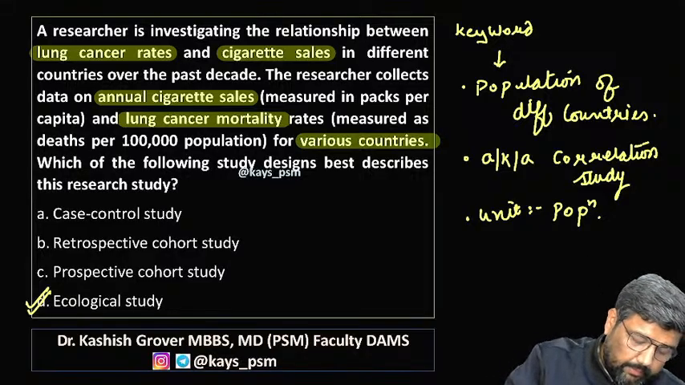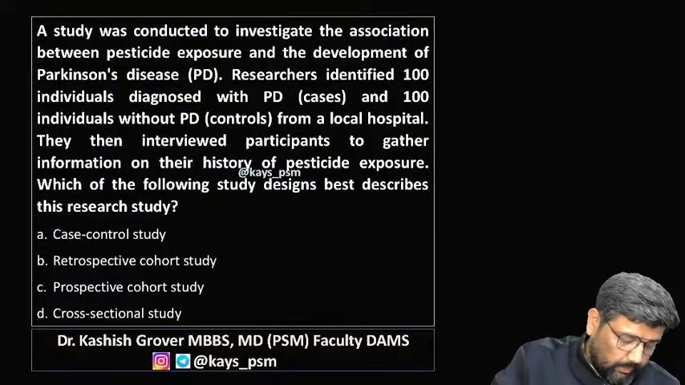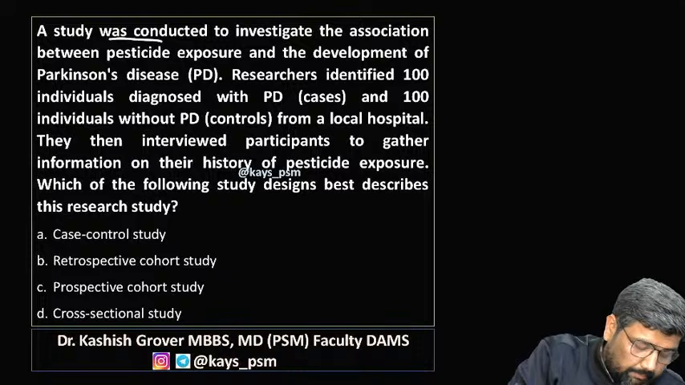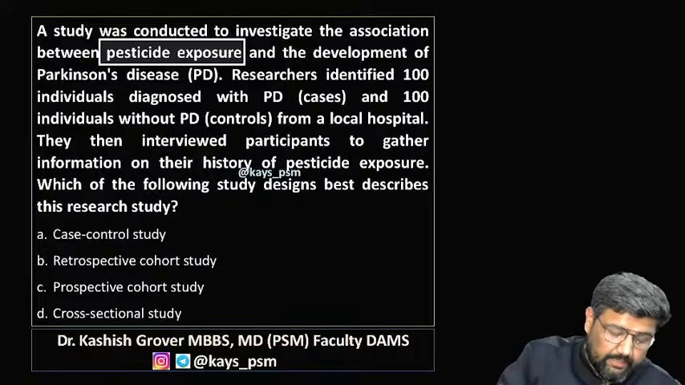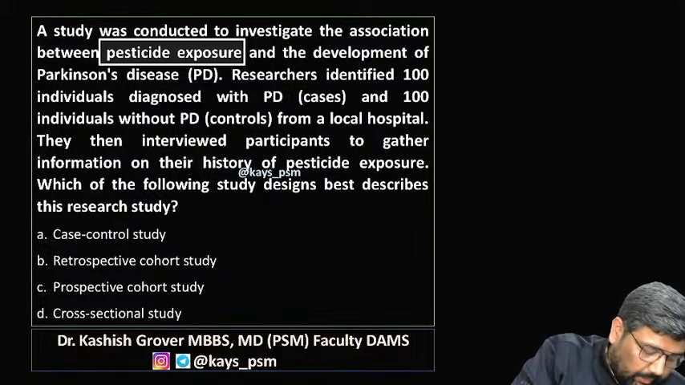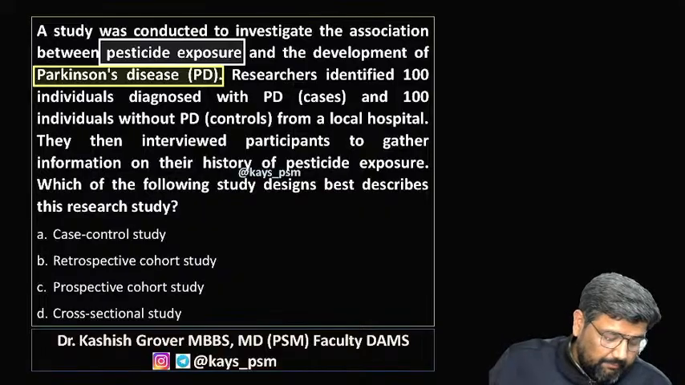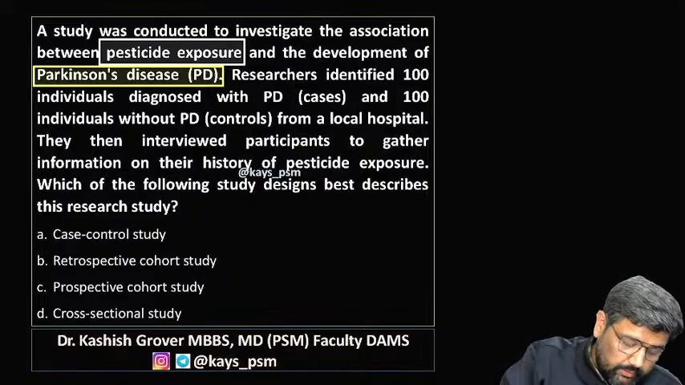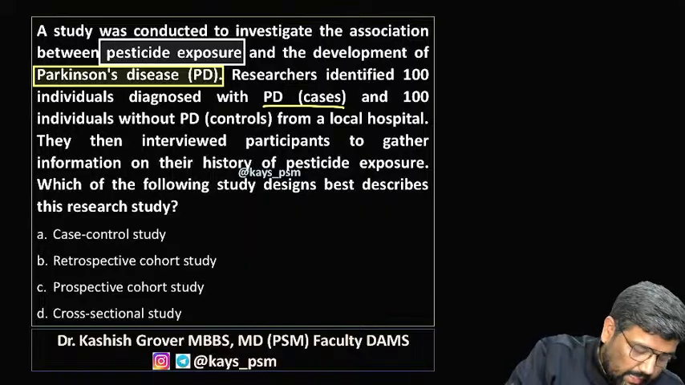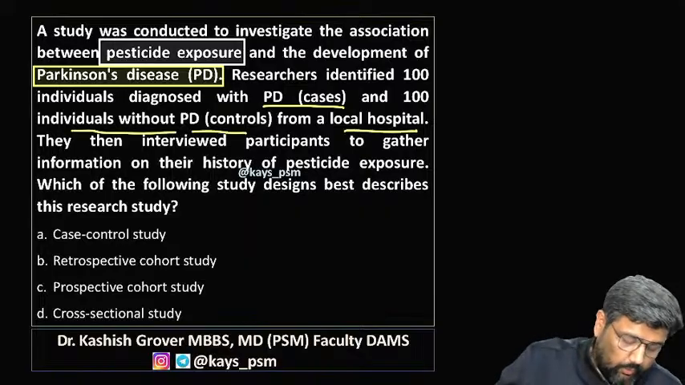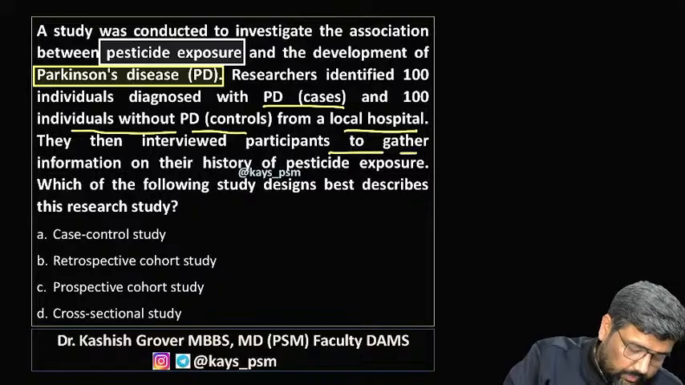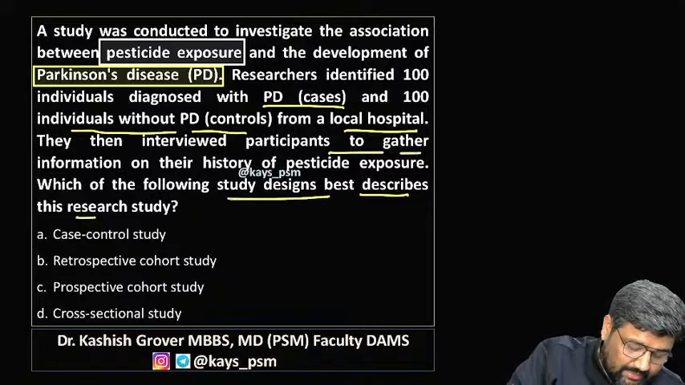Now, coming to the next one, a study is conducted to investigate association between pesticide exposure and development of Parkinson's disease. Researcher identified 100 individuals diagnosed with Parkinson's disease and 100 without from a local hospital. They then interviewed, and which study design best describes the study?